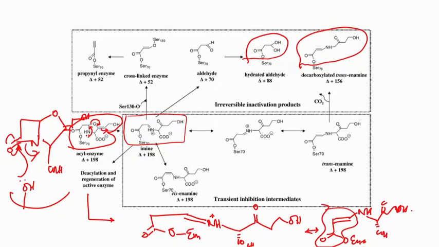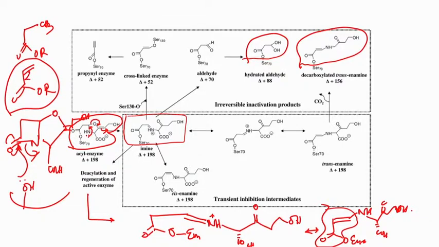First of all, if I ask you which ester is hydrolyzed faster, a propionyl ester or an acrylic ester? The answer is that the acrylic ester will be slower because of this conjugation. That reduces the electrophilicity of this carbon. So, when the double bond is here, the enzyme cannot free it because the hydrolysis will be slow.